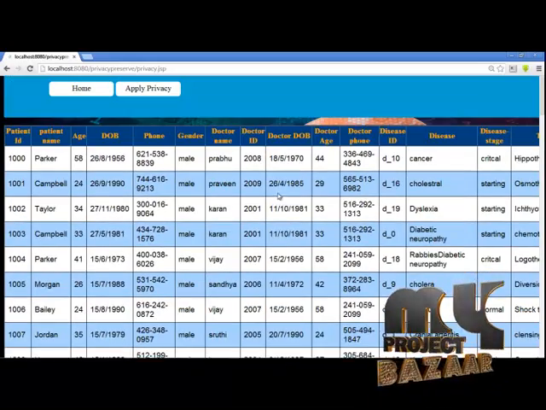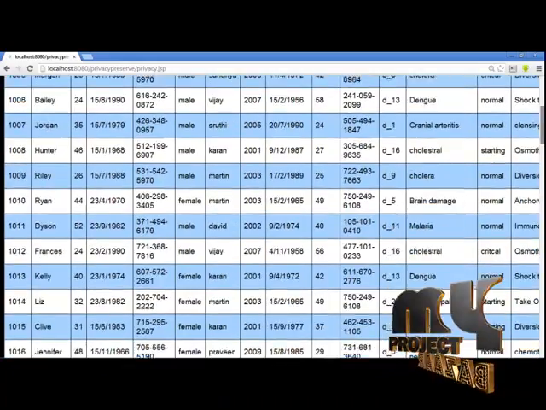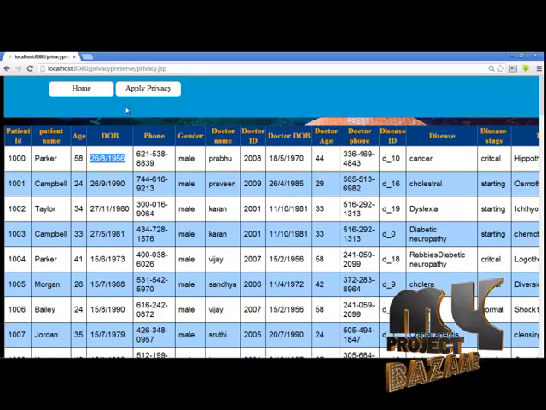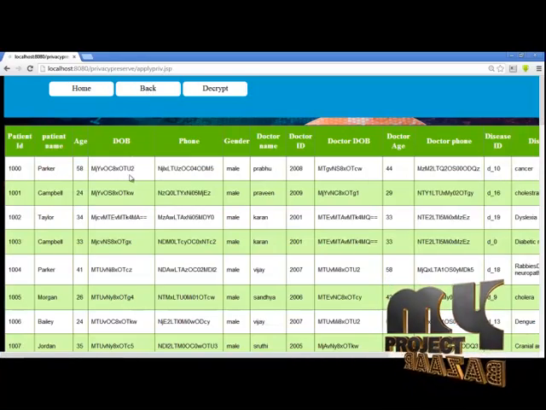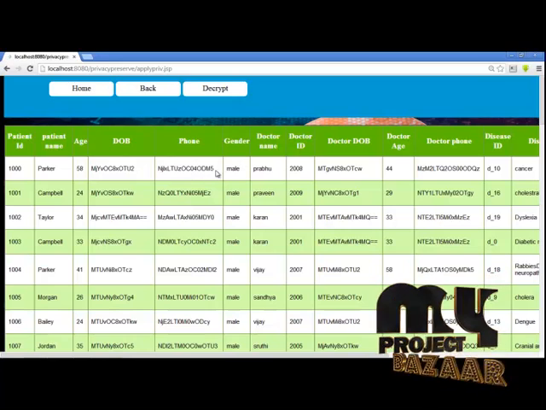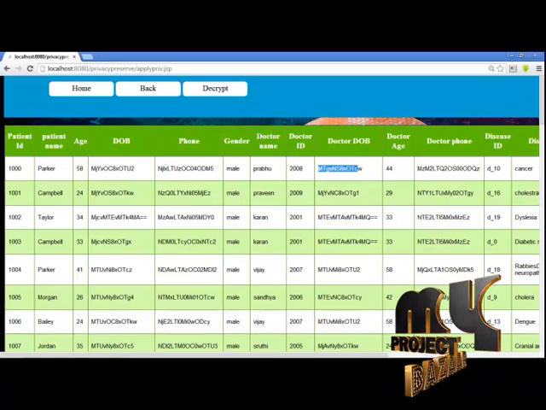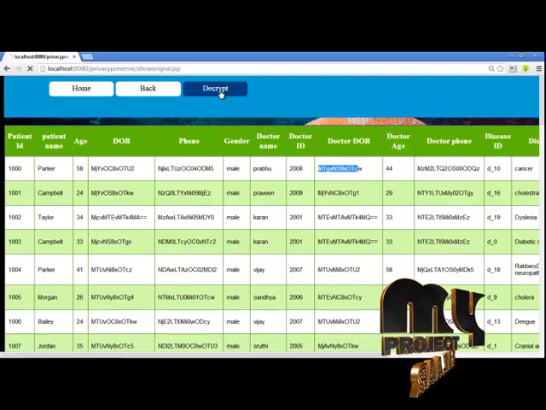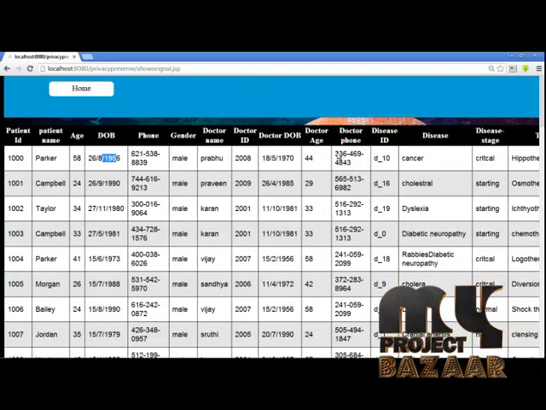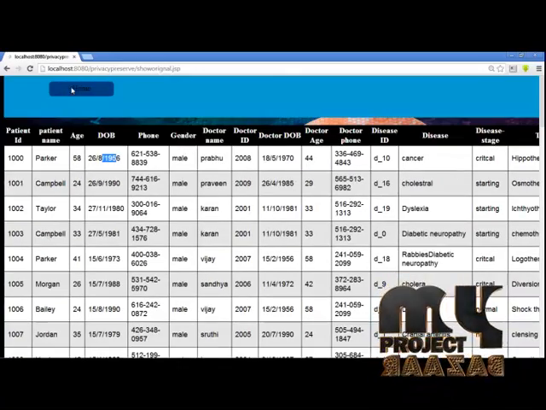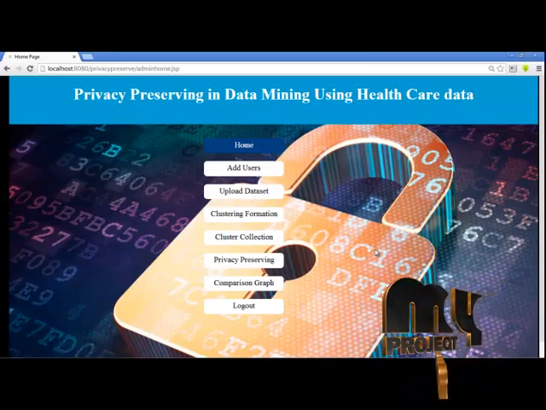These are the original data here. Now we are applying privacy. These are important, unwanted data to third persons. After applying privacy, the original data is encrypted here. If you want to see the data, just click decrypt. These are the original data here, after decrypting the encrypted data.